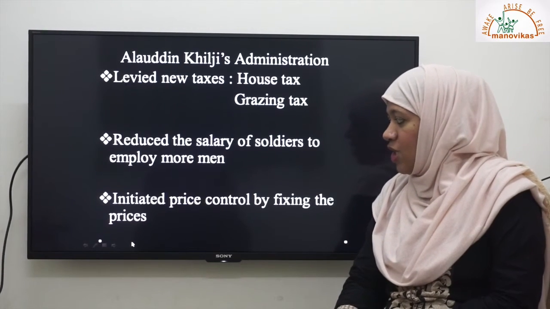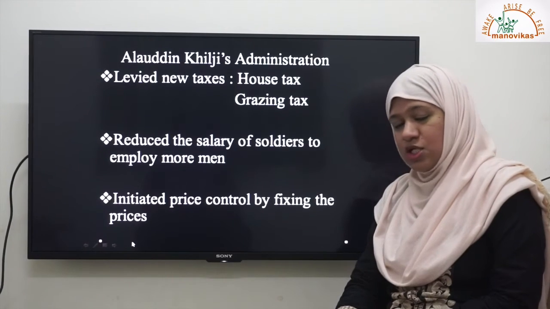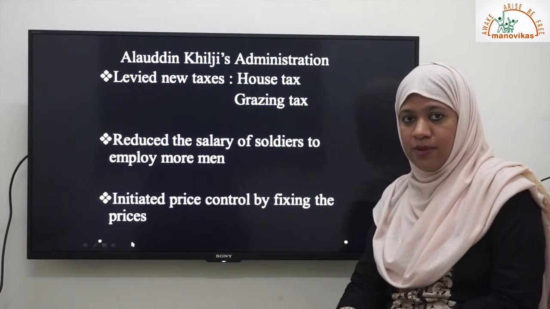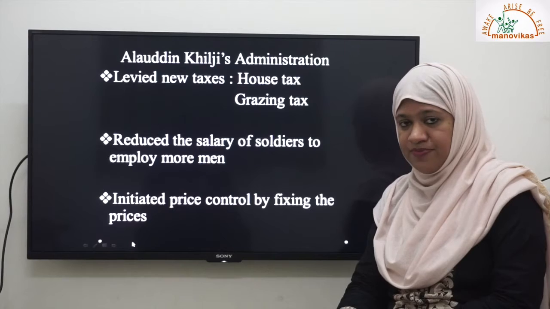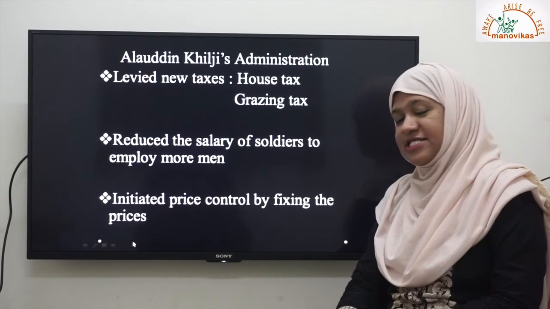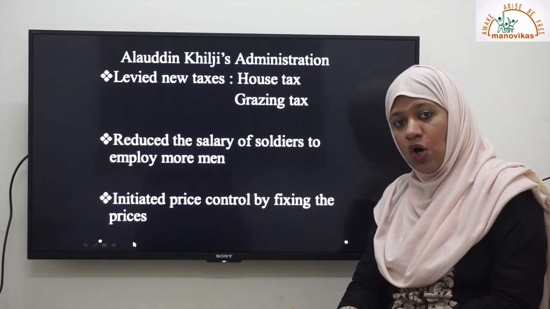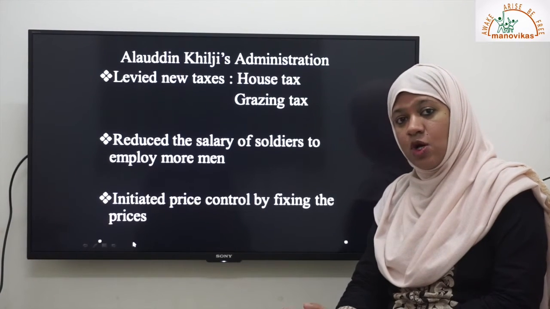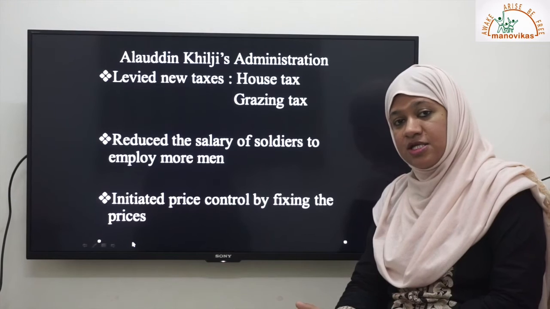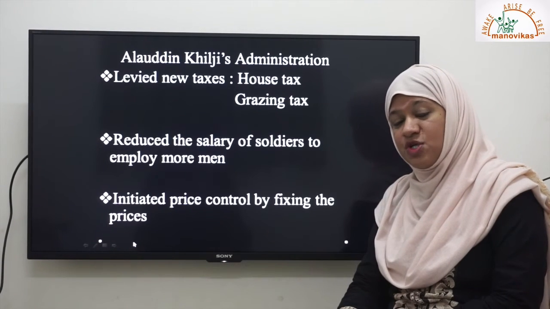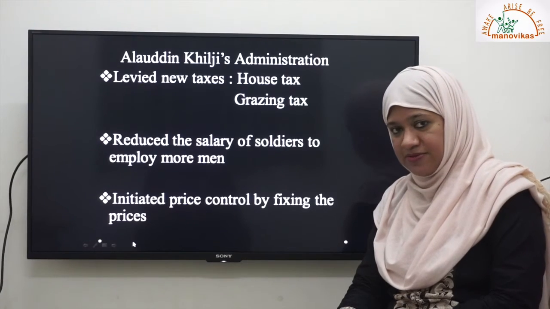Secondly, he also initiated a price control mechanism, or what are called market reforms. This price control worked by fixing the prices. So the prices of food grains, horses, other items, even slaves, were fixed by the ruler, by the Sultan.